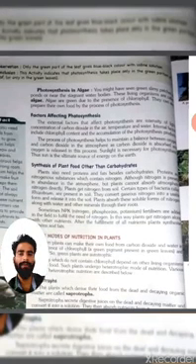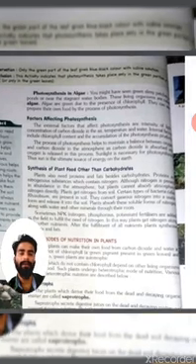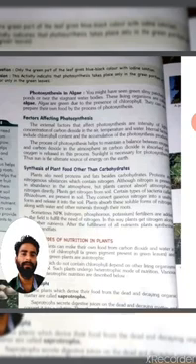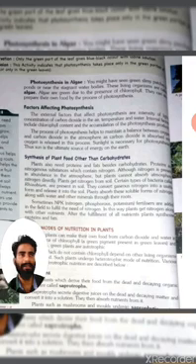Then we'll see photosynthesis in algae. You might have seen green slimy plants in ponds or near stagnant water bodies. What are these living organisms? These living organisms are algae. Algae are green due to the presence of chlorophyll. They can prepare their own food by the process of photosynthesis.